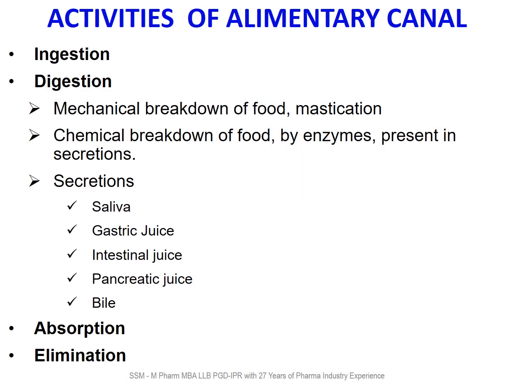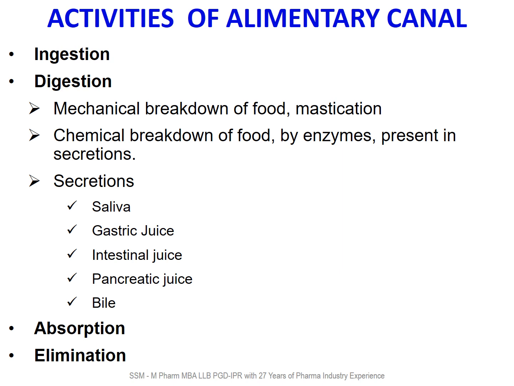So, activities of the alimentary canal: ingestion of food, then digestion of food through mechanical breakdown of food, which is called mastication, then chemical breakdown of food by enzymes, which are present in different secretions, like secretions in saliva, gastric juices, intestinal juices, pancreatic juices, and bile. The next activity of the alimentary canal is absorption.